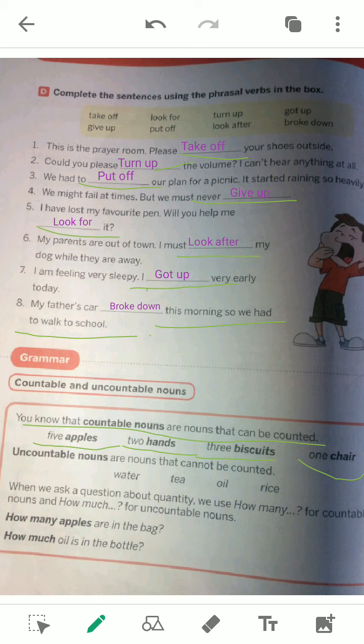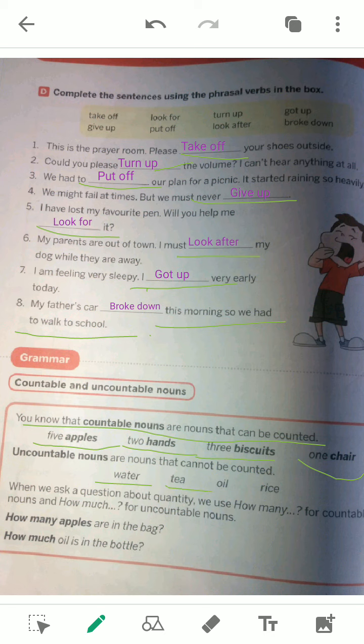But what are uncountable nouns? Well, those nouns that cannot be counted. We can only see it and feel it, touch it, but we cannot count it. What are these types of nouns? Water. We can easily touch the water, we can see the water, we can feel the water, but can we count the water? Never. We cannot count the water. That's why water is called an uncountable noun.